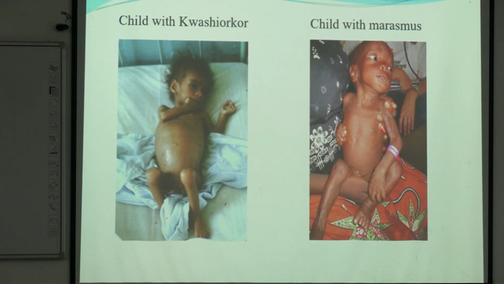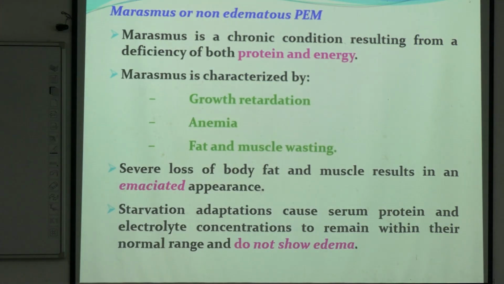Whereas a child with marasmus is cachexic, absolutely low weight, no edema. His limbs are lean and thin, and he looks very weak. To elaborate, marasmus is a chronic condition resulting from deficiency of both protein and energy.